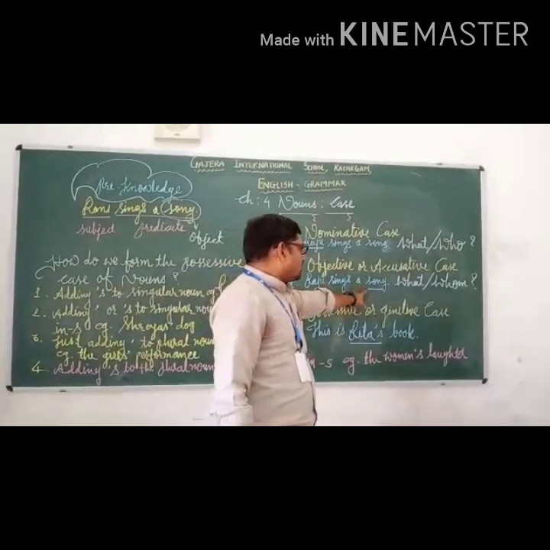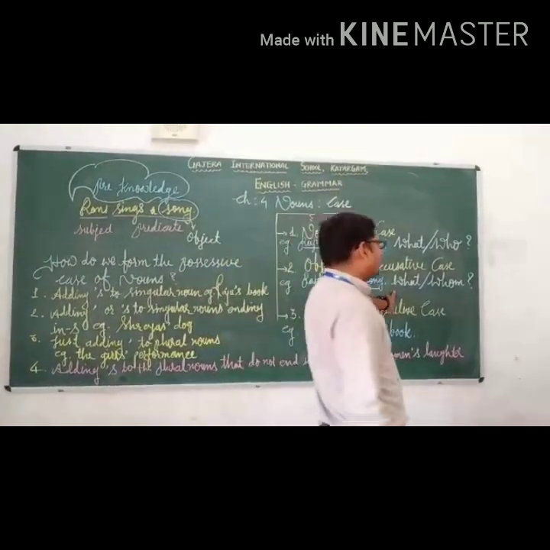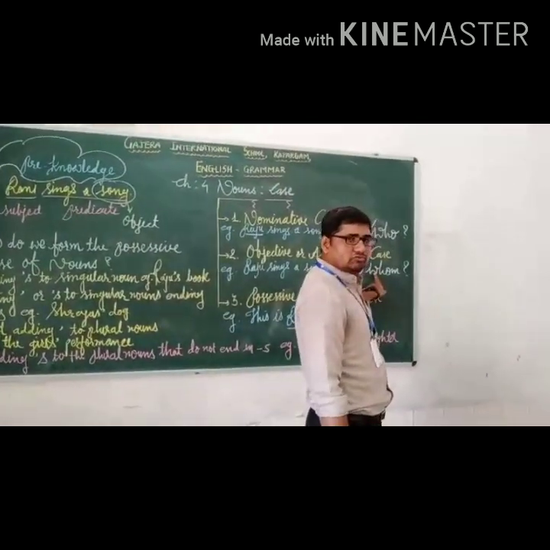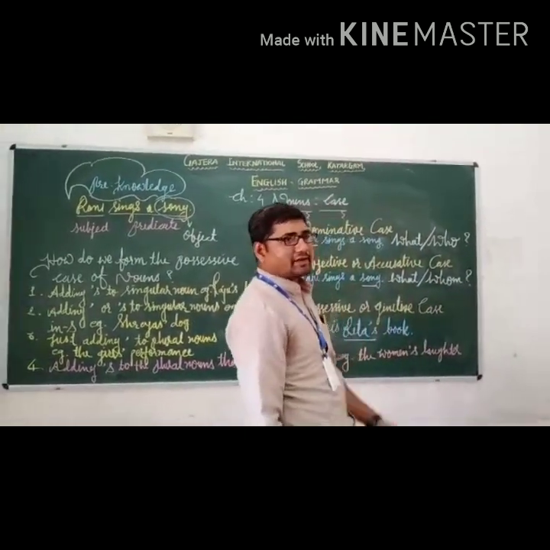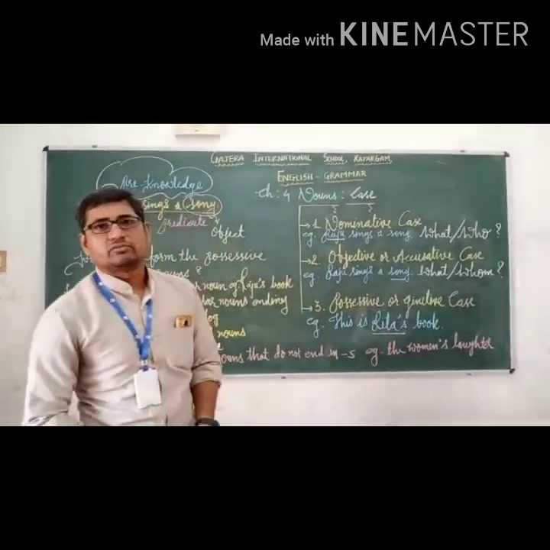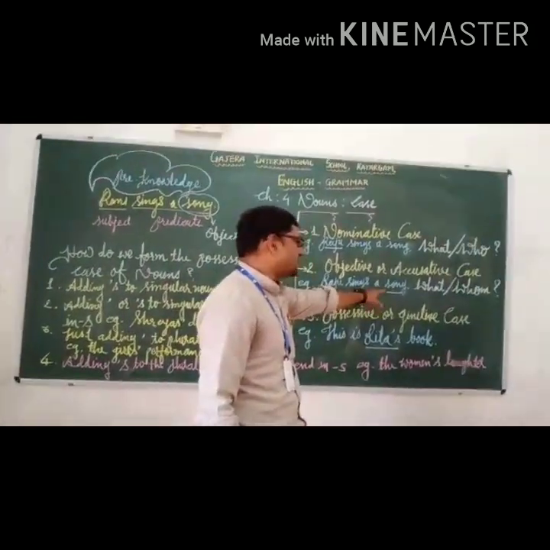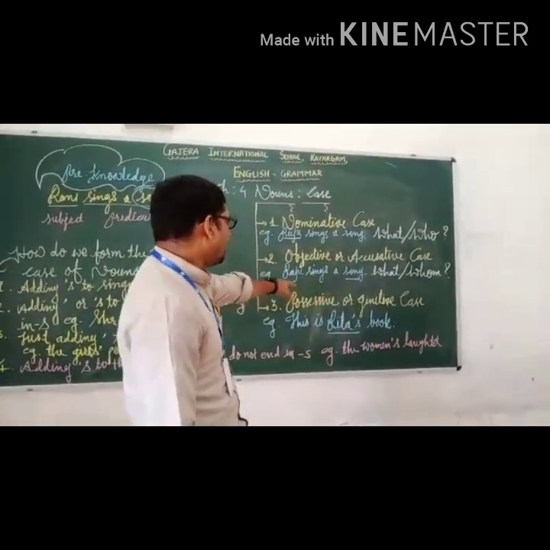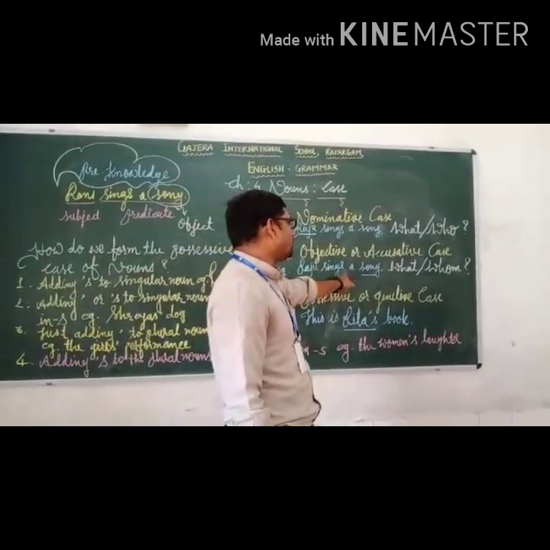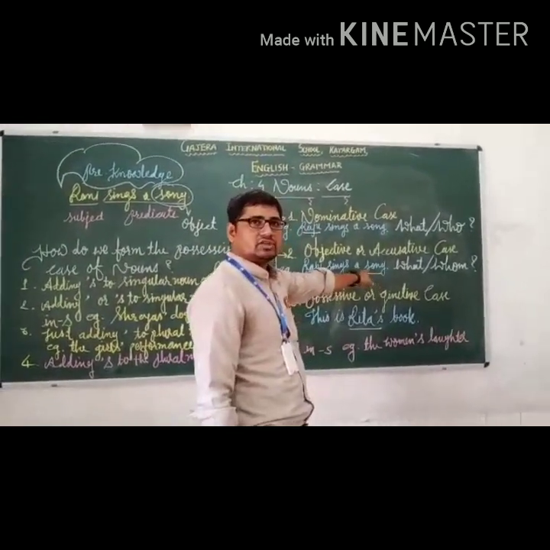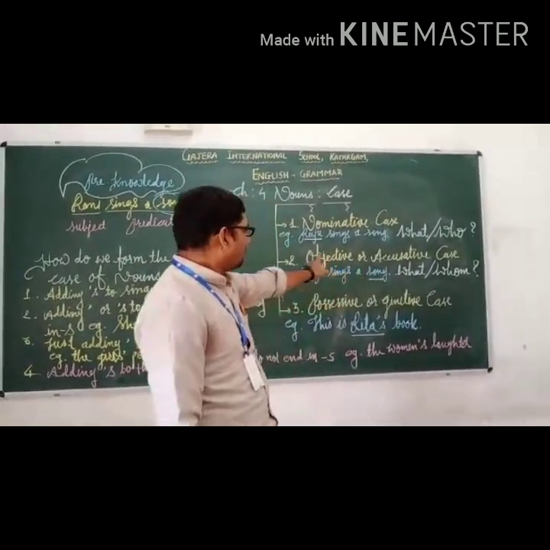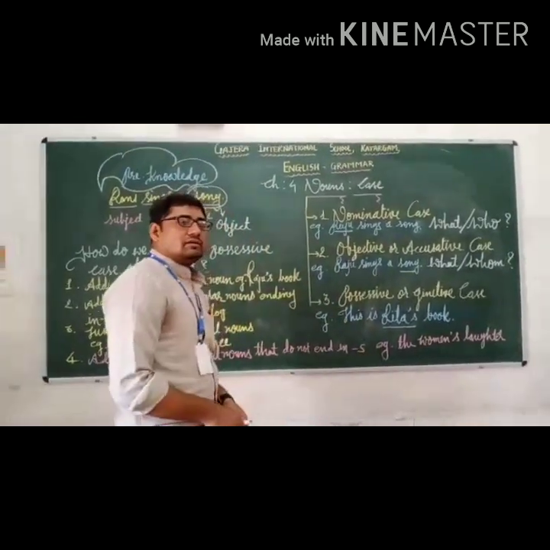Okay, so you will have to ask with what or whom. If you want to identify the object, accusative case, you will have to ask with what or whom. So let's ask with what as per the situation of this statement. What did Raju sing? You will get the answer, song. So song will become your objective case.